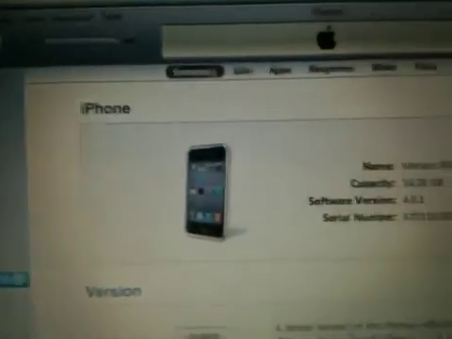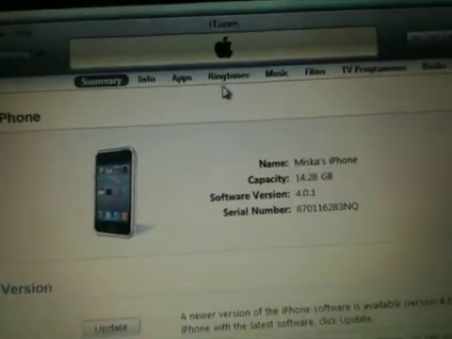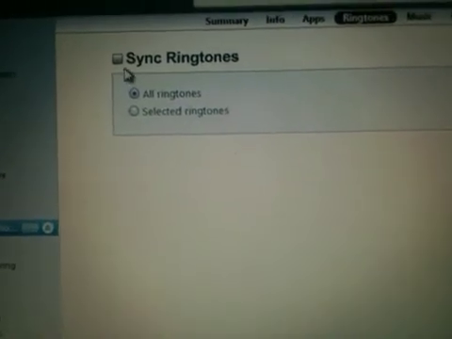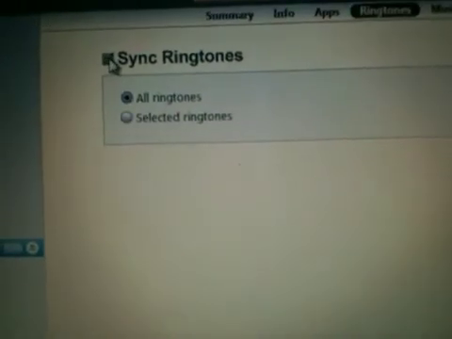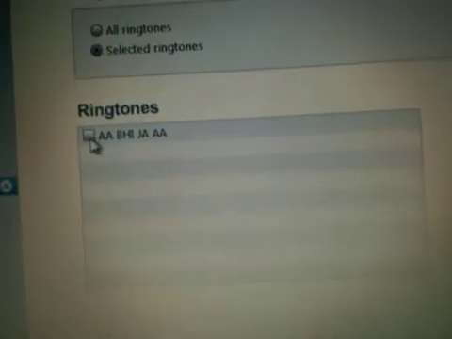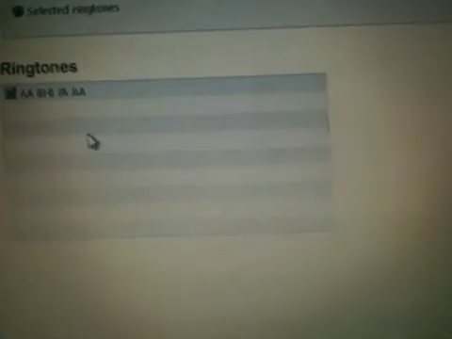Go to your device, ringtones, click on sync ringtones, selected ringtones, and select your ringtone there, and then click apply.